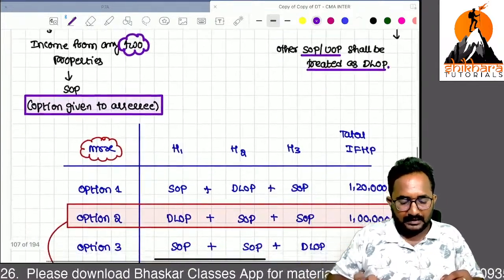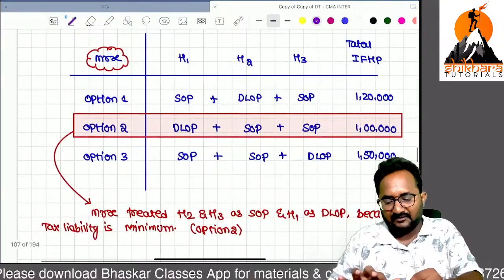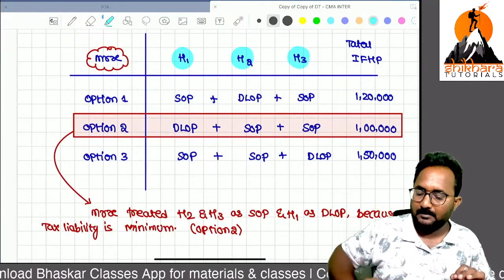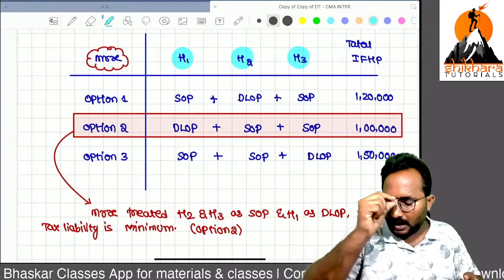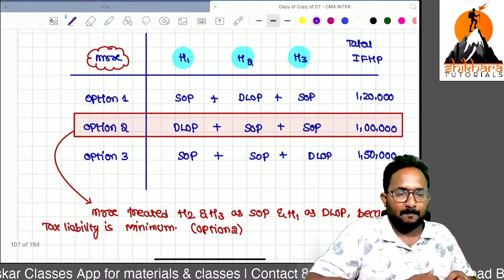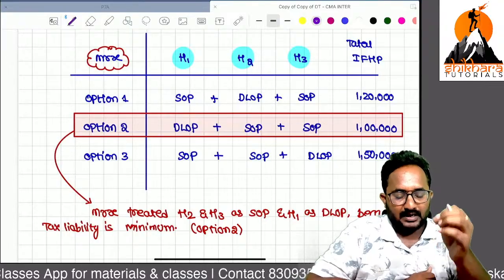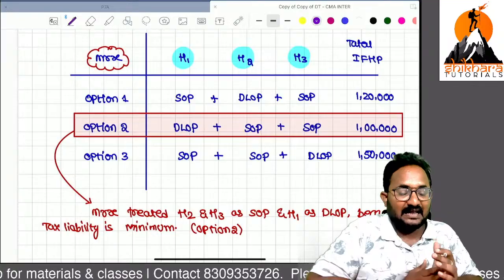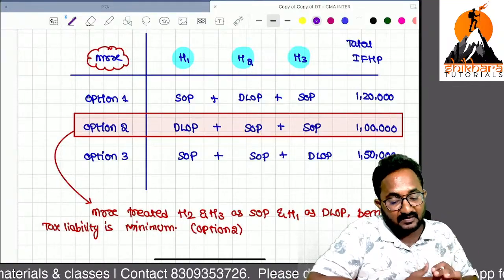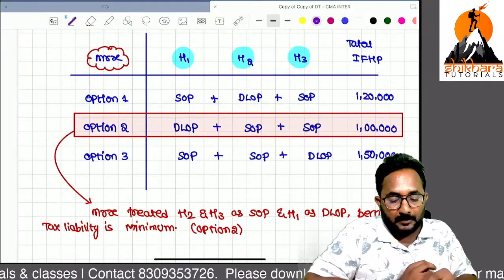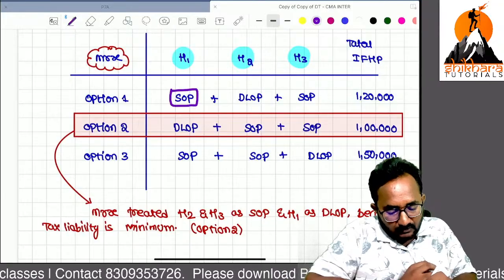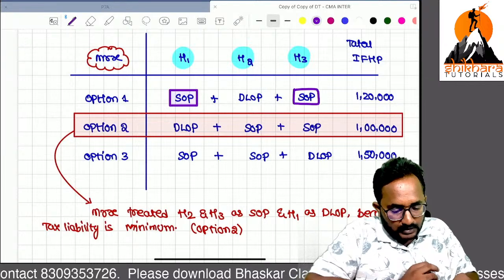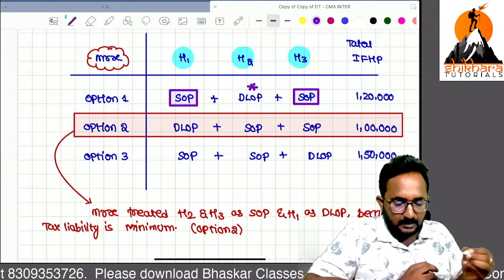Now, for example, the assessee has 3 houses: house 1, house 2, house 3. How to calculate the income from house property? He is saying all 3 are self-occupied, but we are given the option of self-occupation for 2 houses only. In option 1, he chooses these 2 as self-occupied, and for this house we have to give deemed let out.